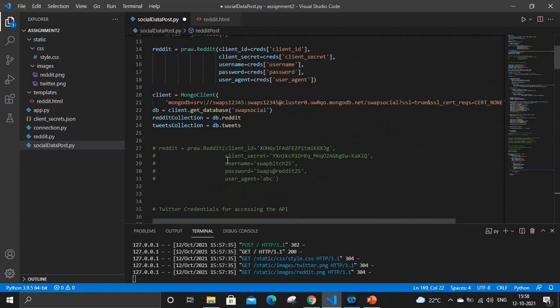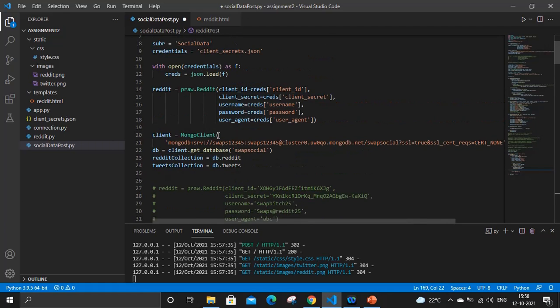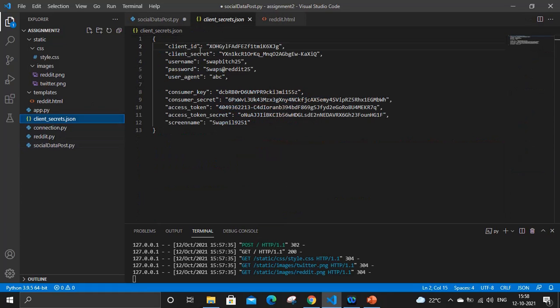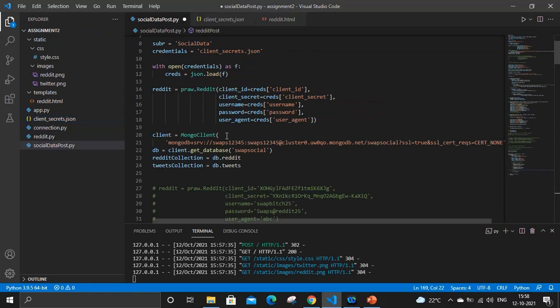For Reddit, I have used other credentials, which are different. I needed a client ID, client secret, username and password, which I have stored in client secret.json. Here you can see all those 10 variables that I have created, and I'm using them in my Python file. For the Mongo connection, we needed to provide this connection string, then the database name, and then we access the database by calling db.reddit and db.tweets, and I'm calling it into one of the variables here.